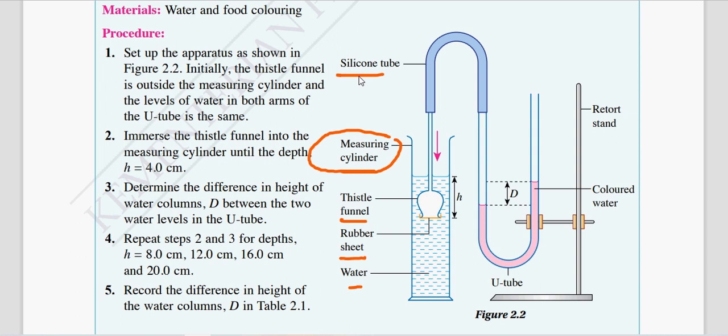So the arm that is connected to the tissue funnel like this, here, the liquid will be lower. Because why? Here there is pressure in liquid, right? This part has pressure in liquid. So that pressure in liquid will push this part turun ke bawah. So it means that the pressure here is bigger compared to that side, because this side is open to the atmosphere.